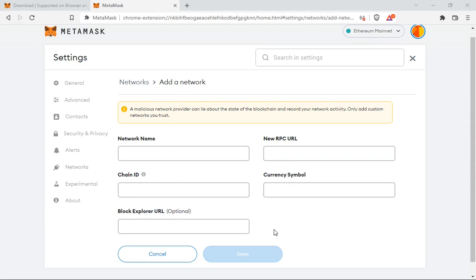All right, here we're going to go over how to add a network to your Metamask wallet. Okay, so first, what we're going to do is I'm going to take you back to the beginning.